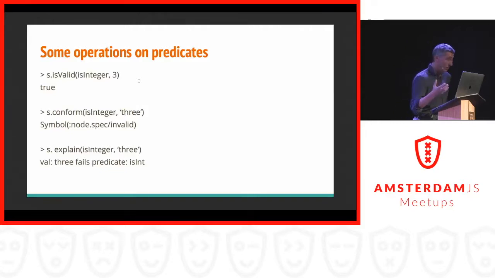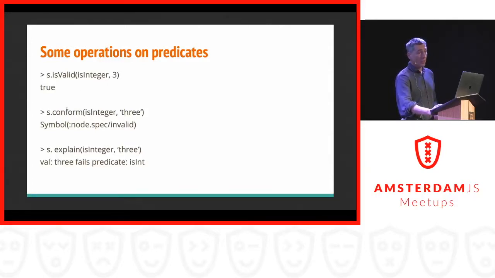of specifications. Now, how can you use these specifications? There are a large number of operators, but I show the first 3 here. The is valid we have already seen. What it does is it checks your specification against input. So if 3 is an integer in this case, that's a valid specification and says true.